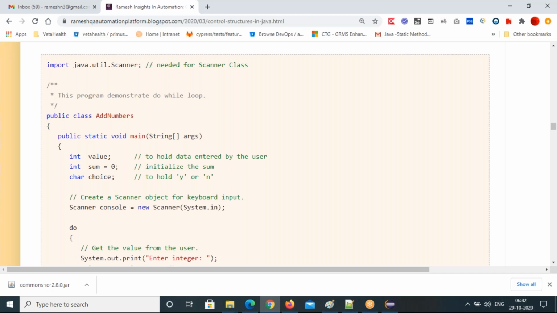It's not possible with a while loop, because you have to first enter the number and sum it. Later, at the end, you will take the condition. You will take the input. Okay, you want to enter one more number, you press yes. And if you don't want to enter one more number, you press N for no. Based on that, the code keeps executing for you. How many numbers you want to add, you can play around with this. So that's the Scanner class we are going to use here.